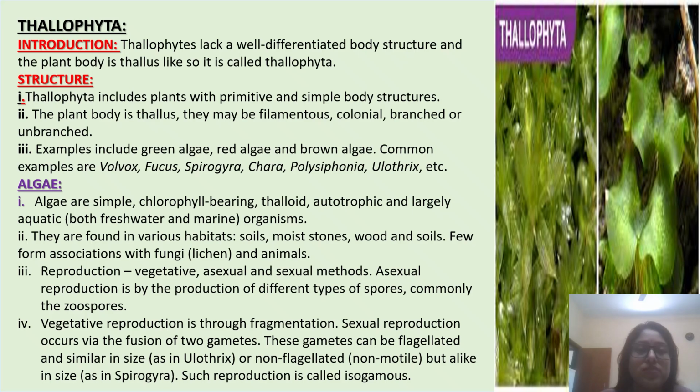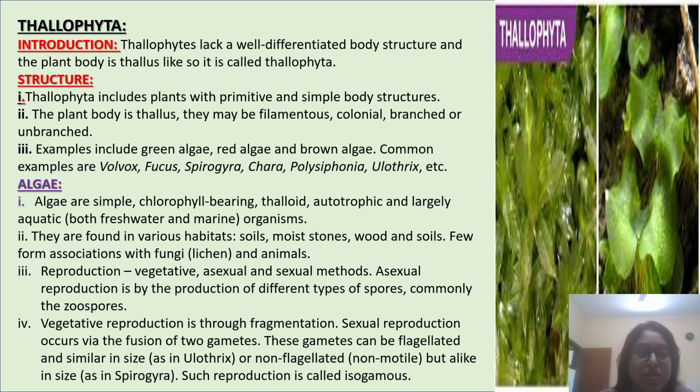Thallophytes lack a well-differentiated body structure and the plant body is thallus-like, so it is called Thallophyta. Structure of the Thallophyta: Thallophyta includes plants with primitive and simple body structure. The plant body is a thallus. They may be filamentous, colonial, branched or unbranched. Examples include green algae, red algae and brown algae. Common examples are Volvox, Fucus, Spirogyra, Chara, Polysiphonia, Ulothrix, etc.